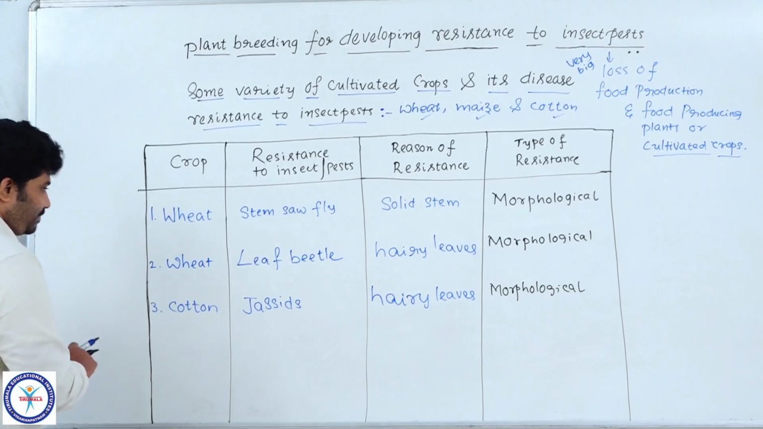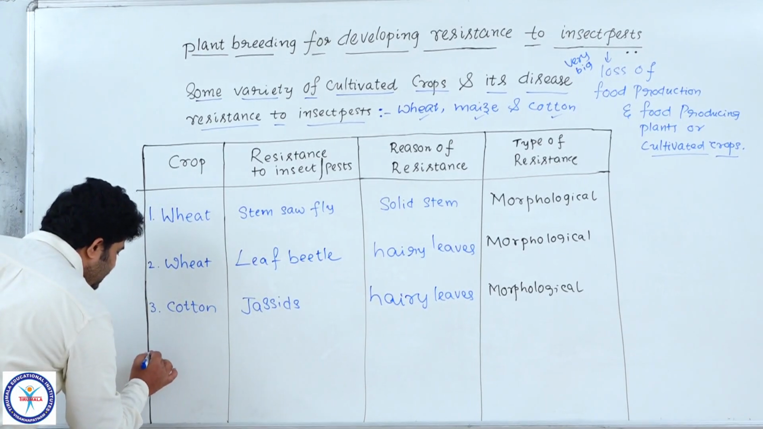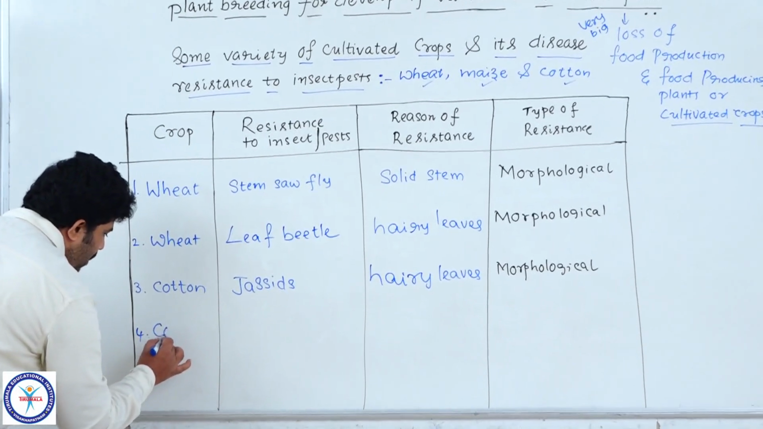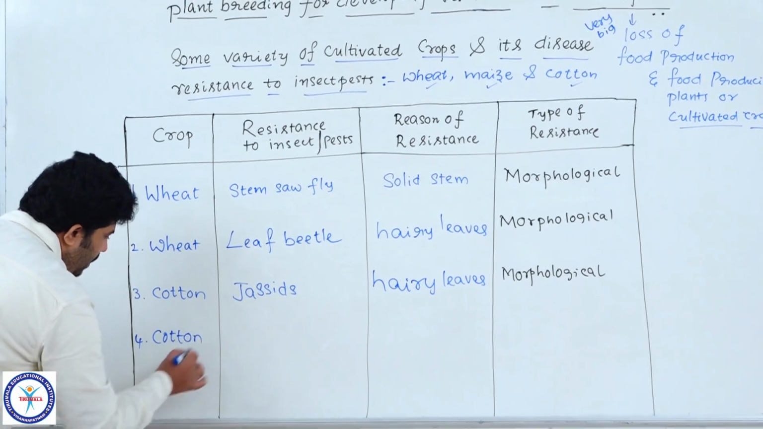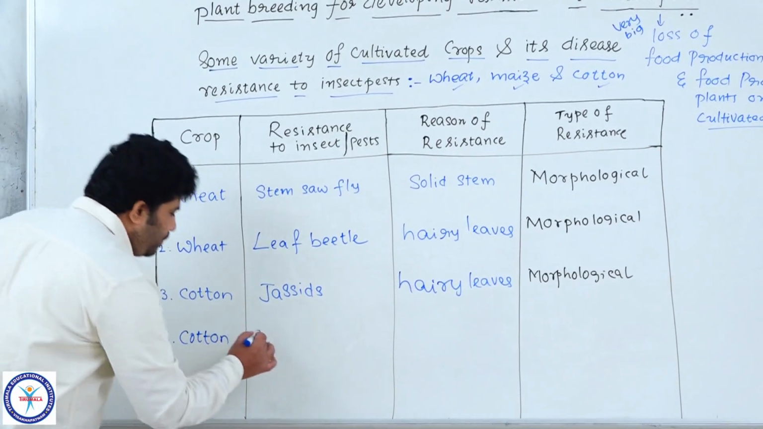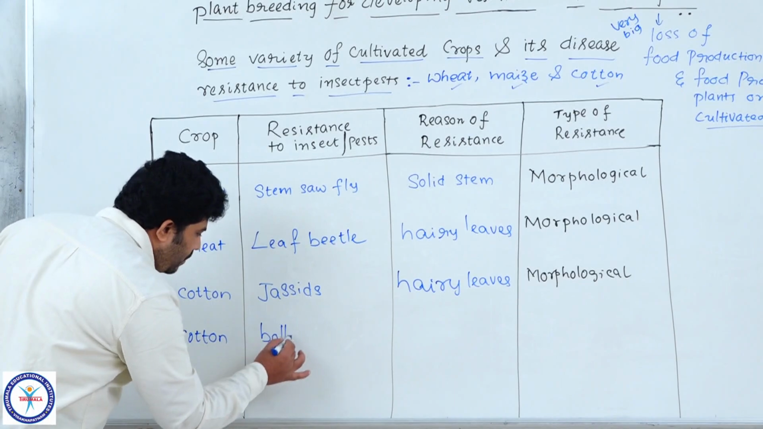Now one more insect pest we are discussing here on the same crop, that is cotton. What is it? Cotton bollworms. You know very well bollworms.